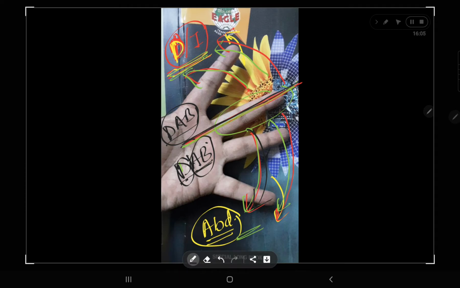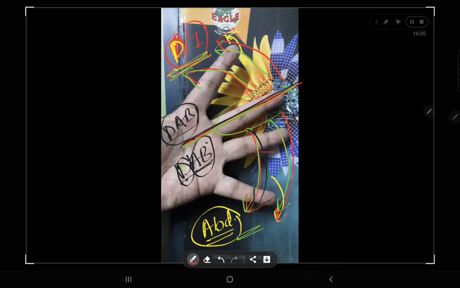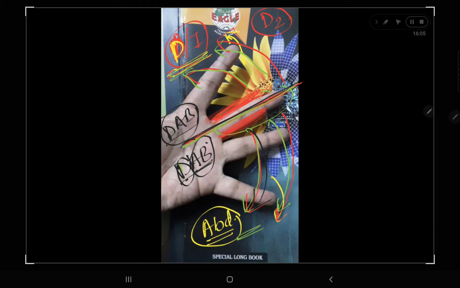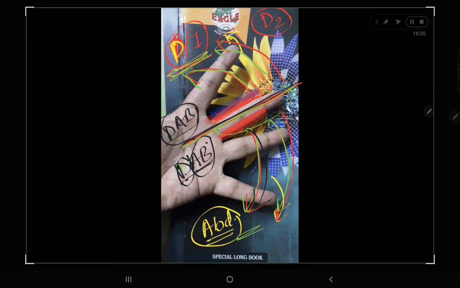Are you understanding or not? So I already told you that your central finger has two dorsal interossei muscles, or two D2 muscles. One D2 muscle is towards this side, and another is towards that side. Now can you tell me the function of this sided dorsal interossei muscle and this sided dorsal interossei muscle?